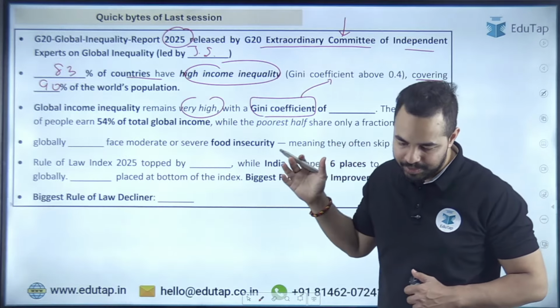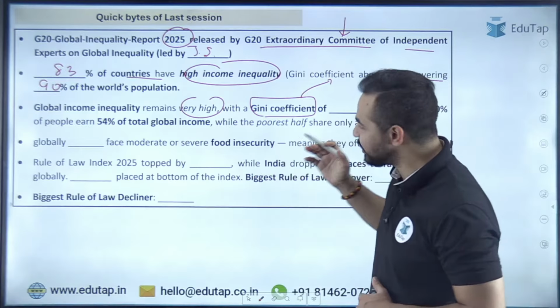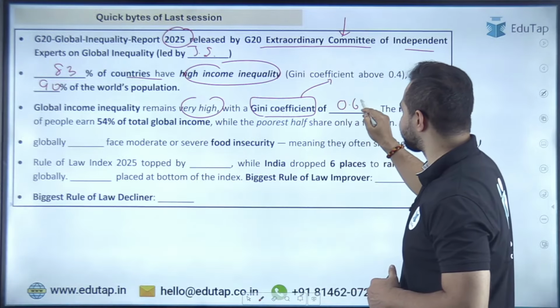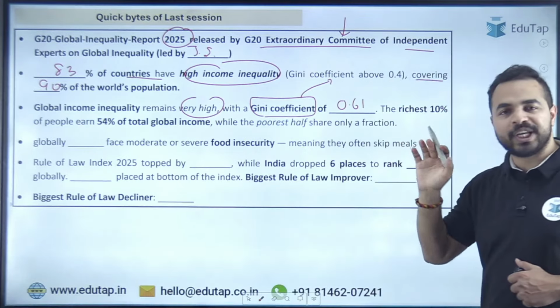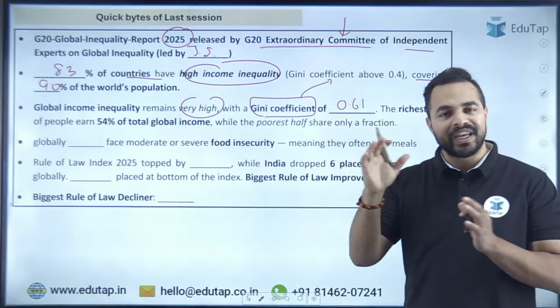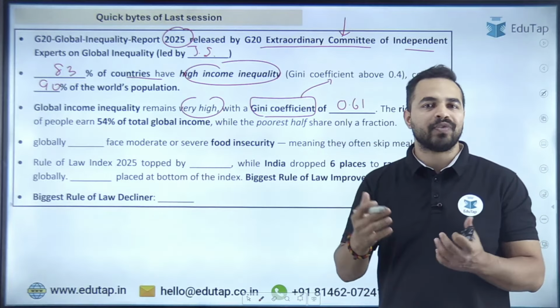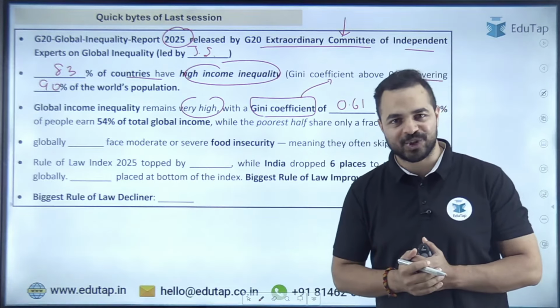Anybody who would like to tell me here in the chat box? Yes, the right answer is 0.61. So 0.61 was the Gini coefficient, and you can see it is on the higher end, and that shows that there is a lot of income inequality which exists in our society.